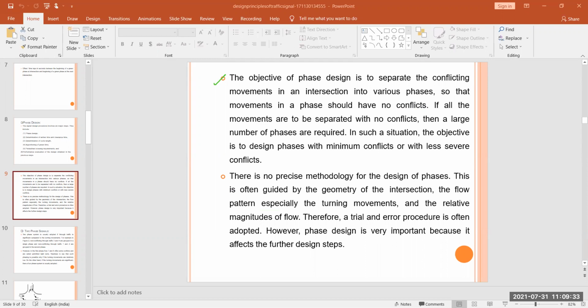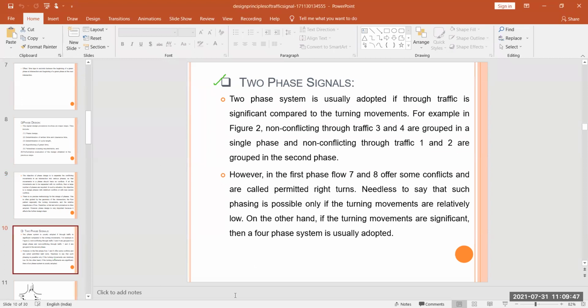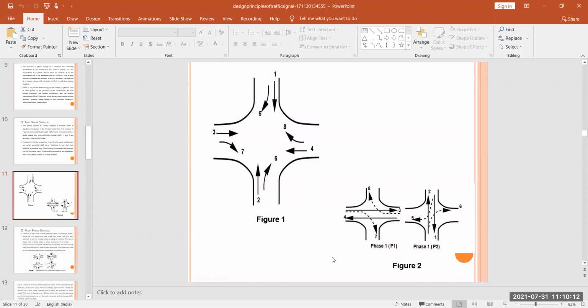Next is our two-phase design. Next is two-phase signals. A two-phase signal is usually adopted if through traffic is significant compared to the turning movements. For example, I'm showing you all the figures. So this is your figure 2. If you see this figure, here you see there is no conflicting through traffic, 3 and 4. So this is your figure 2.